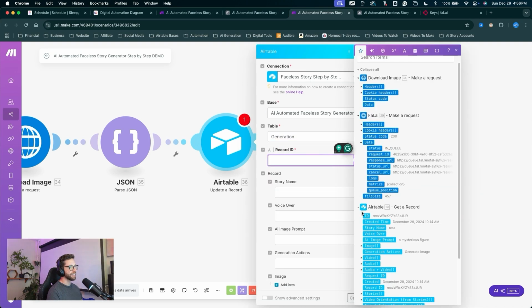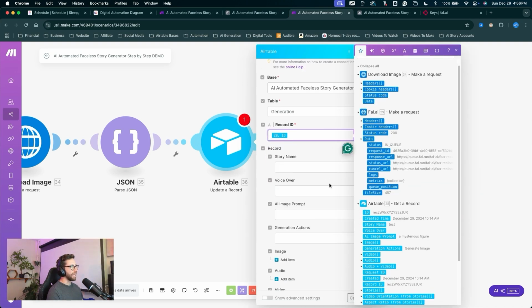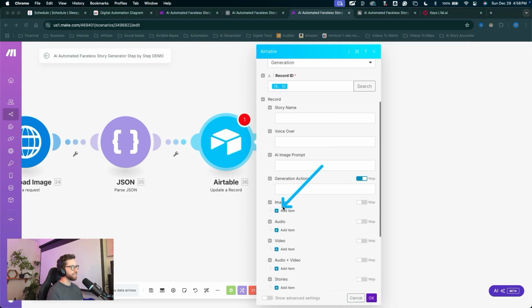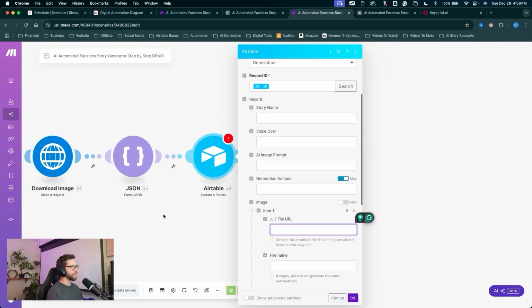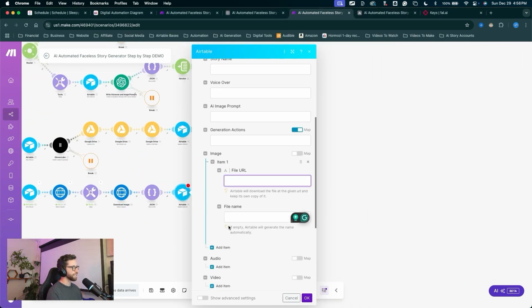Record ID is this record ID right here. Now we can update the image. Click add item, File URL. We can't add that yet. We need to push that data farther down and actually download that image from FAL, so we can skip that for now.